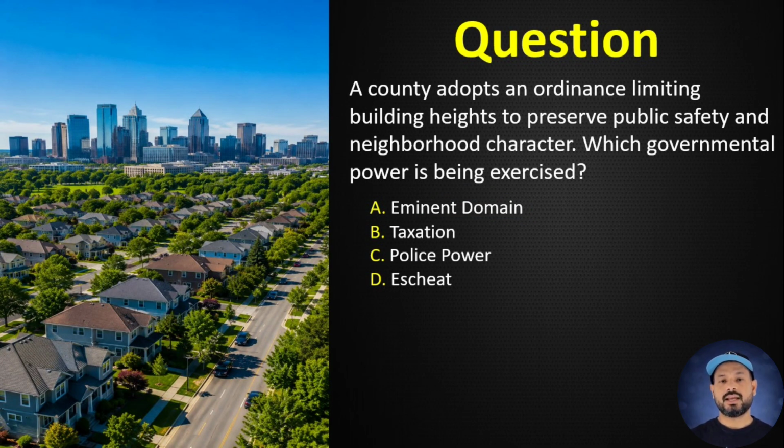Question number 26. A county adopts an ordinance limiting building heights to preserve public safety and neighborhood character. Which governmental power is being exercised? A. Eminent domain, B. taxation, C. police power, D. escheat. Correct answer C, police power. Police power allows governments to regulate land use for public health, safety, and welfare.